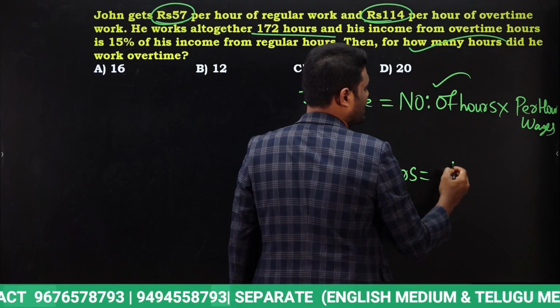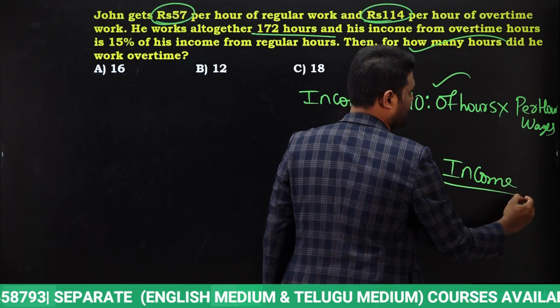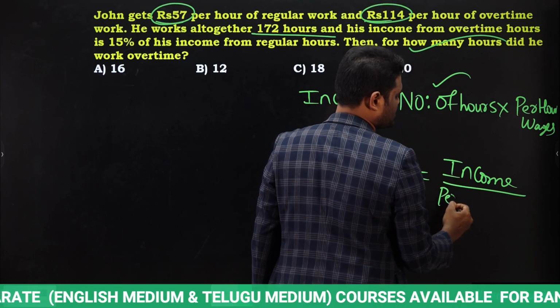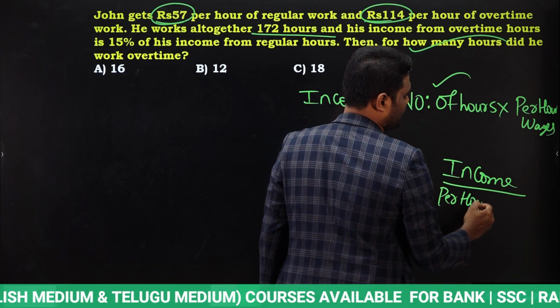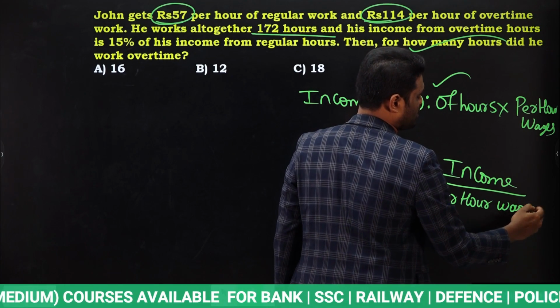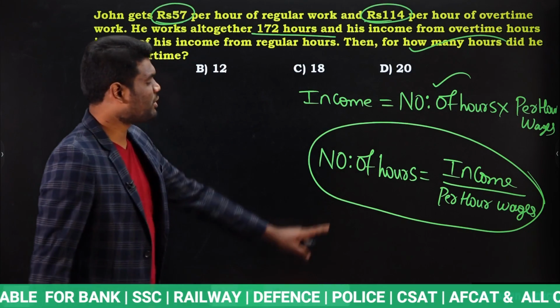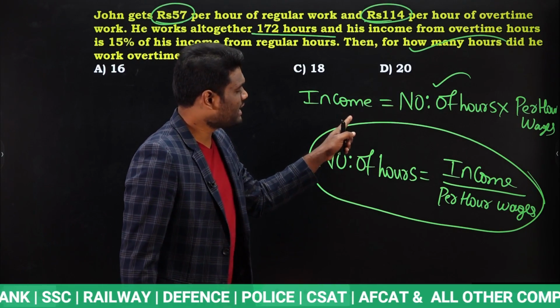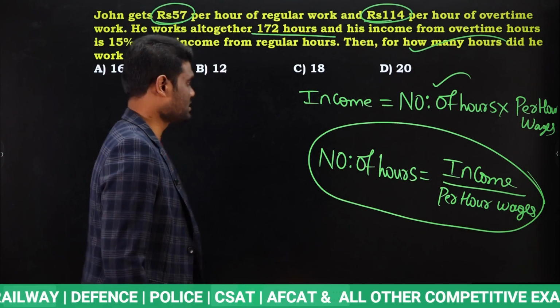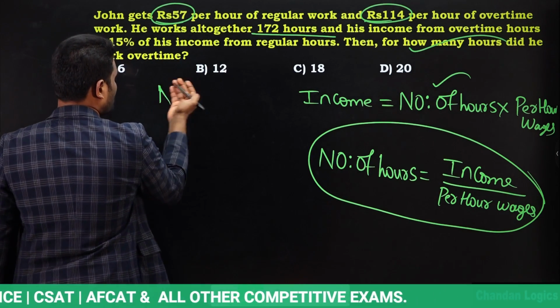it is nothing but income divided by per hour wages. Income divided by per hour wages. Yes or no? If you need to find the number of hours, the number of hours depends upon total income divided by per hour wages. Now observe here, if he is doing normal work,